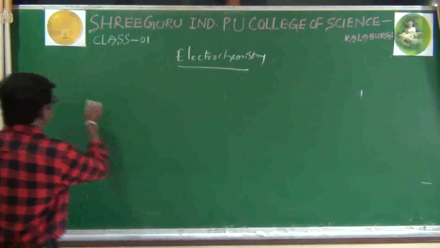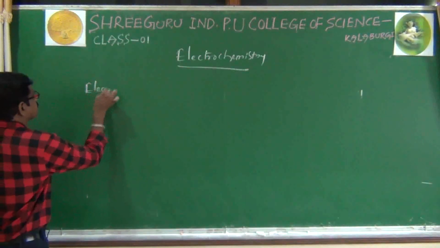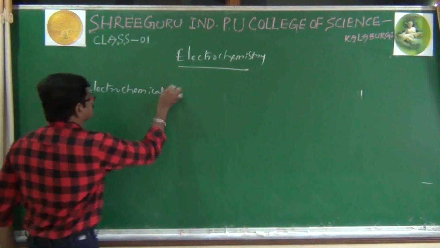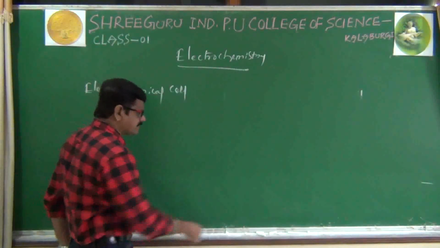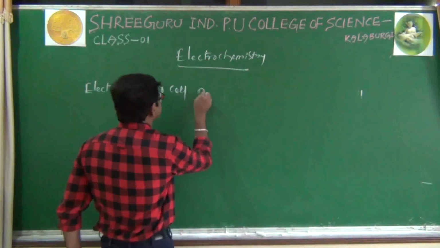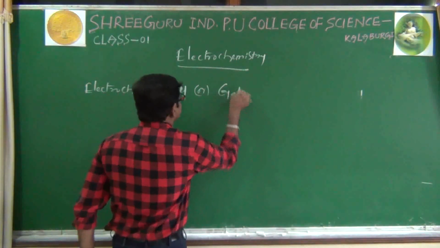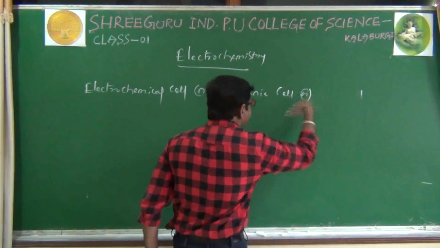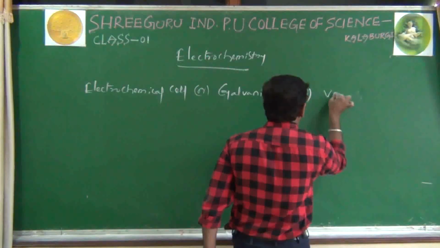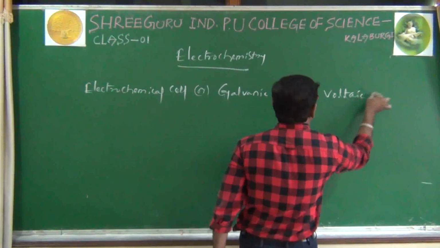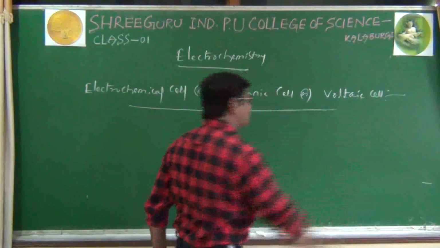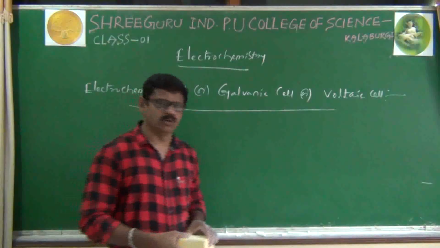Right. First one is the electrochemical cell. This electrochemical cell is also called a galvanic cell, or it is also called a voltaic cell.